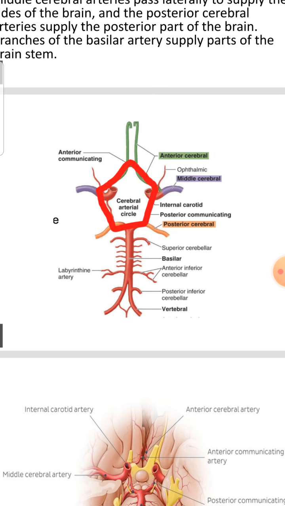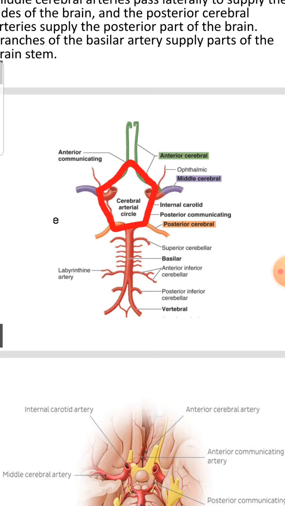If we talk about the anterior source, we know that it is through the internal carotid arteries, which give off various branches. The main branches are the ophthalmic branch, which I have already discussed, that gives off the single source of blood to the eye, named the central retinal artery.